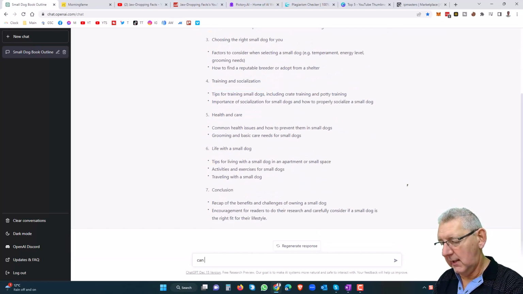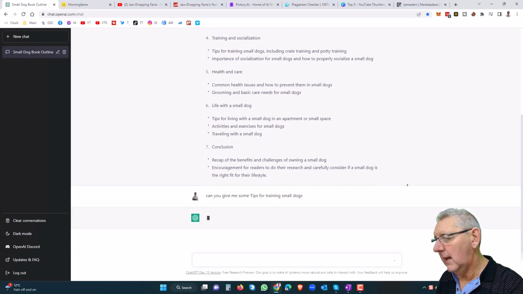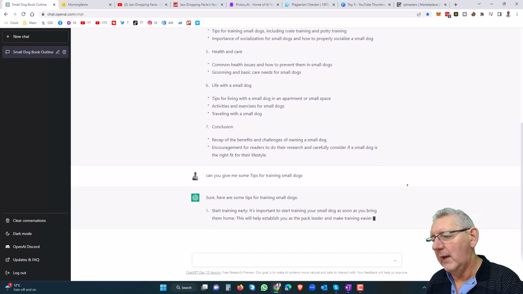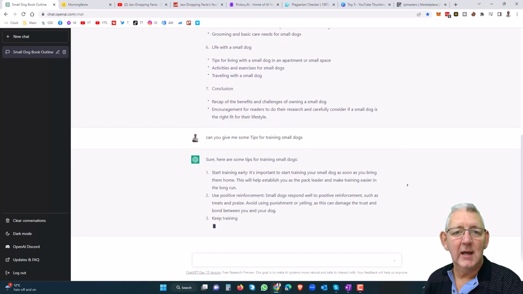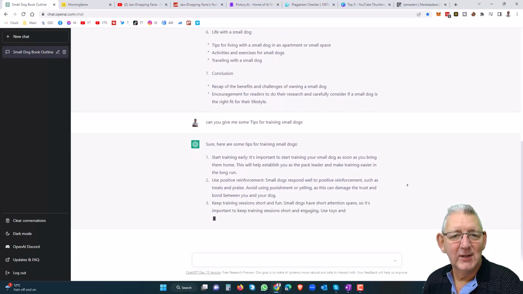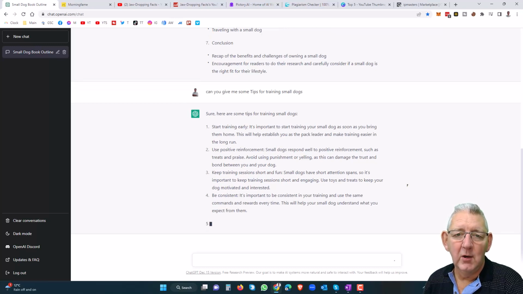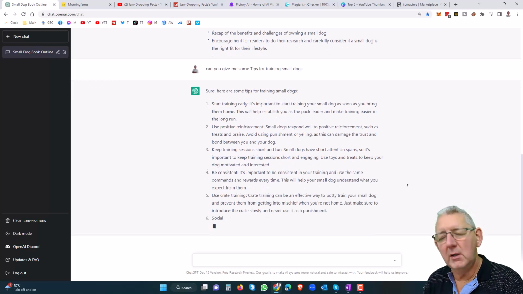So I might then say, can you give me some tips for training small dogs? And I'll click go again, and ChatGPT, the OpenAI, will now give me tips for training small dogs. Can you imagine how you can use this to make yourself a fantastic writer, or use this in other ways? For example, writing blog posts for websites and so on and so forth. Unbelievable what you can do with this.